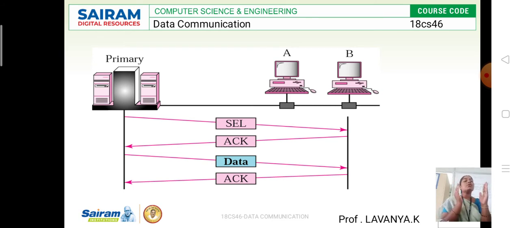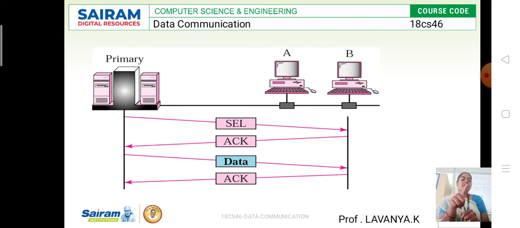The secondary devices here we are going to take as device A and device B. These two we are going to call the secondary devices. The total control will be with the primary device. The secondary device is going to follow the primary device, so based on the primary device's data, the secondary device is going to act.